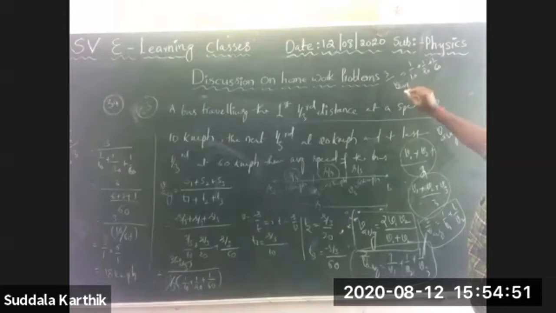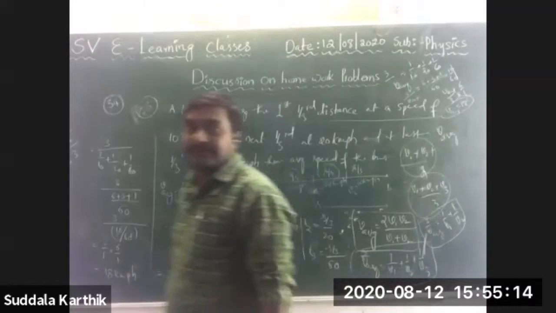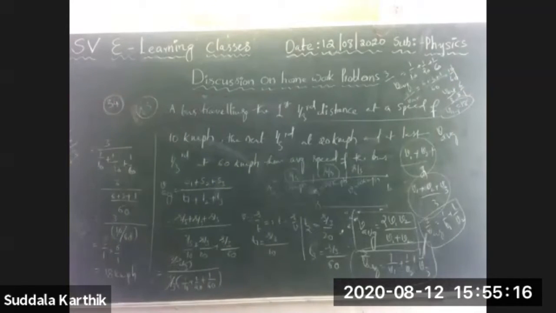The LCM is 60, so 6, 3, 1: that is 10 by 60, the zeros cancel, 1 by 6. So V average by 3 is equal to 6 by 1, so V average is 3 into 6, 18 kilometers per hour. Is it clear, Nana? That is a shortcut.